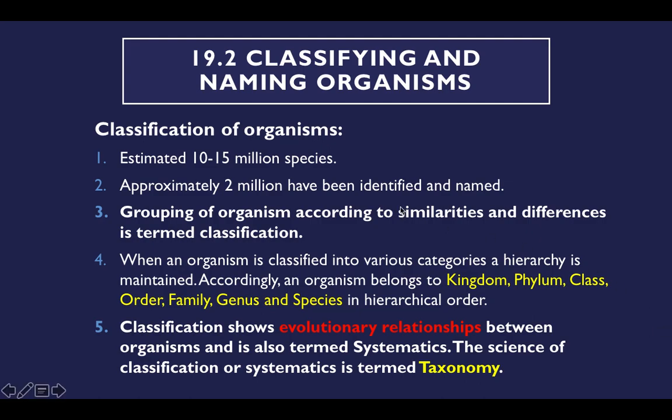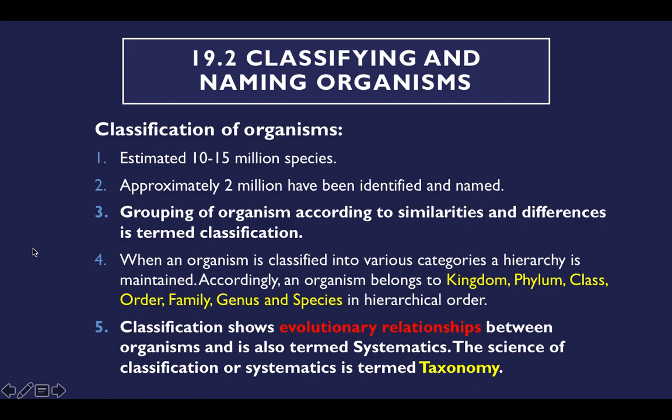When it comes to classification of organisms, it is estimated that there are 10 to 15 million species on Earth, and approximately 2 million have been identified and named. Grouping of organisms according to similarities and differences is termed classification. That is, you group the organisms based on their similarities, how they look like each other, and differences, how they differ from each other.